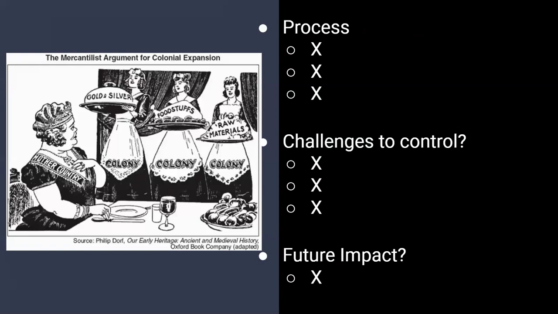Okay, so we get to our process of mercantilism. How does this work? We're going to go into this in more detail next time we meet, but just to give you some baseline notes, the first step is that the raw materials are taken from the colony and shipped back to the European country. So let's say timber, or trees. They were cut down in the colony in South America and shipped to the mother country in Europe.